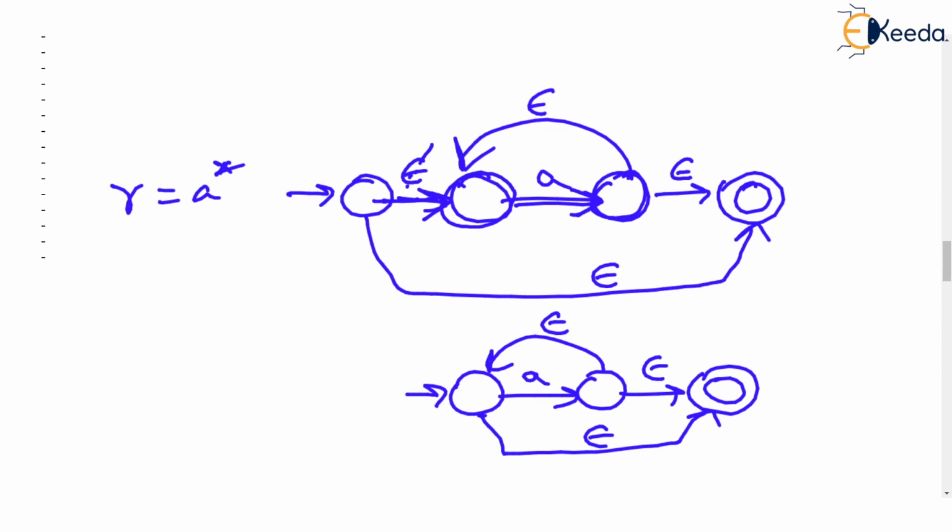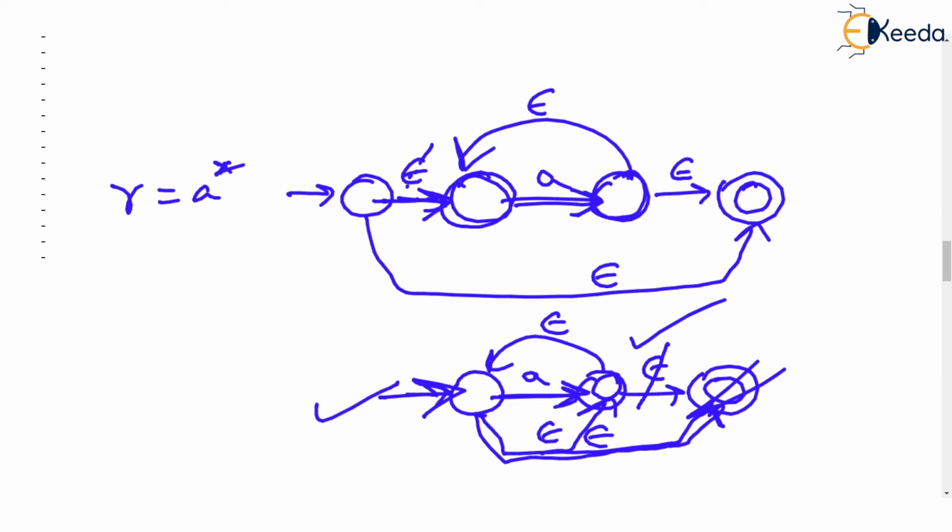Even this is okay compared to the earlier one, because this new FA will also accept the empty string, or one A, or multiple A's. Or how about one more improvement? This epsilon transition can be removed. And how about making the final state this state itself and jumping on epsilon over here? This is also fantastic.